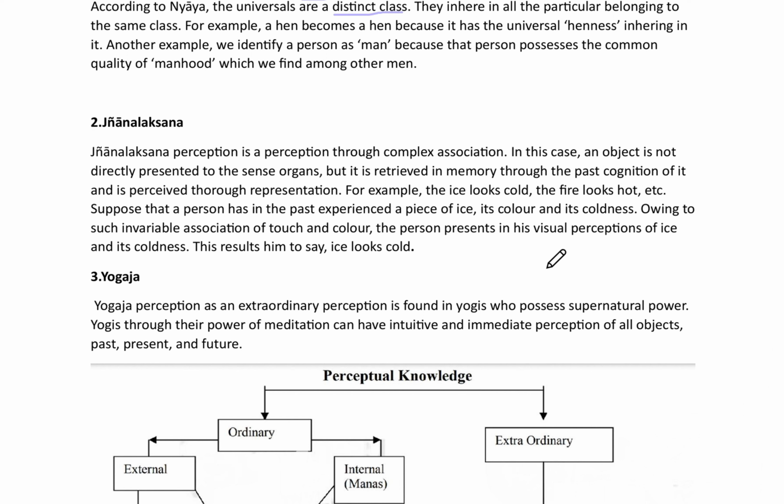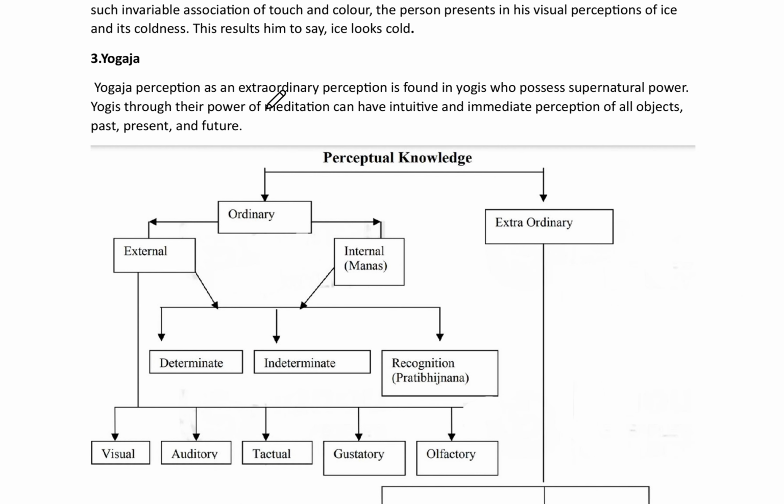Now we will go on to Yogaja. Yogaja perception, as an extraordinary perception, is found in yogis who possess supernatural power. Yogis, through their power of meditation, can have intuitive and immediate perception of all objects, present, past, and future. So Yogaja is like the yogis' knowledge.